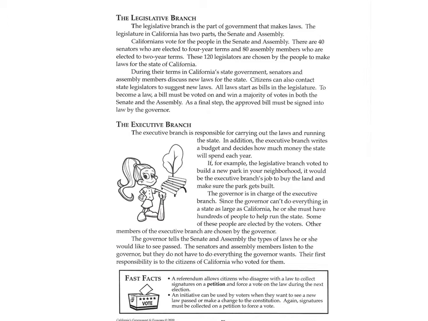Fast facts. A referendum allows citizens who disagree with a law to collect signatures on a petition and force a vote on the law during the next election. An initiative can be used by voters when they want to see a new law passed or make a change to the Constitution. Again, signatures must be collected on a petition to force a vote.